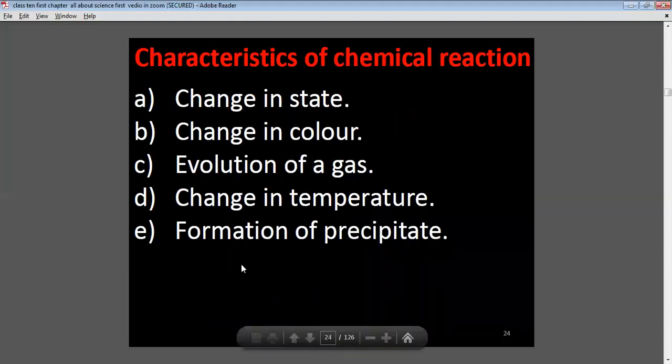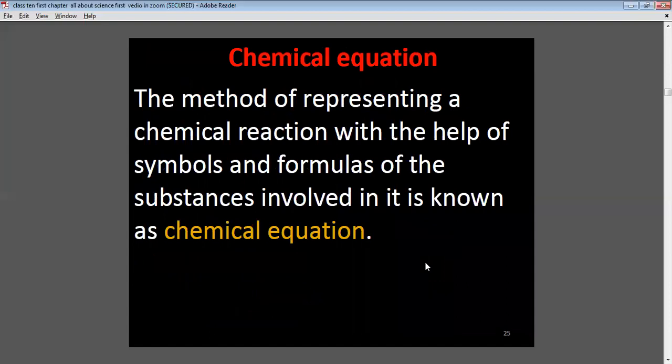Characteristics of chemical reaction: change in state, change in color, evolution of a gas, change in temperature, formation of precipitate. Chemical equation. The method of representing a chemical reaction with the help of symbols and formulas of the substances involved in it is called a chemical equation.